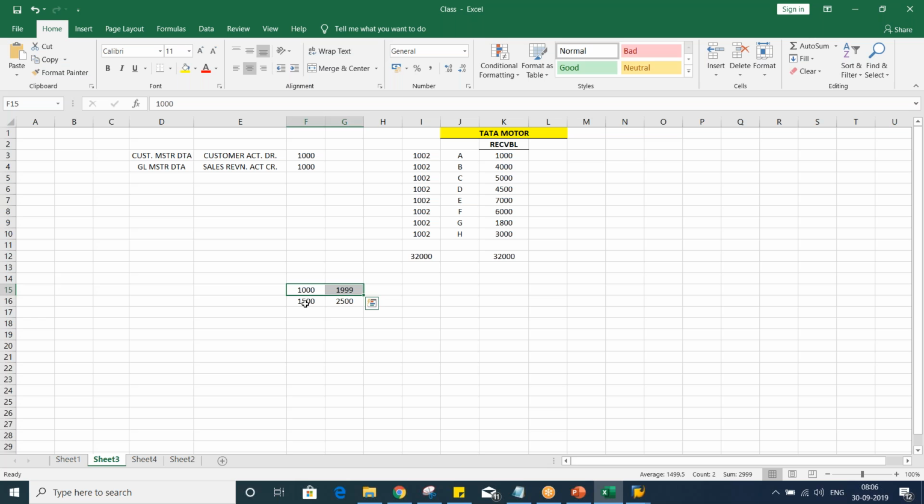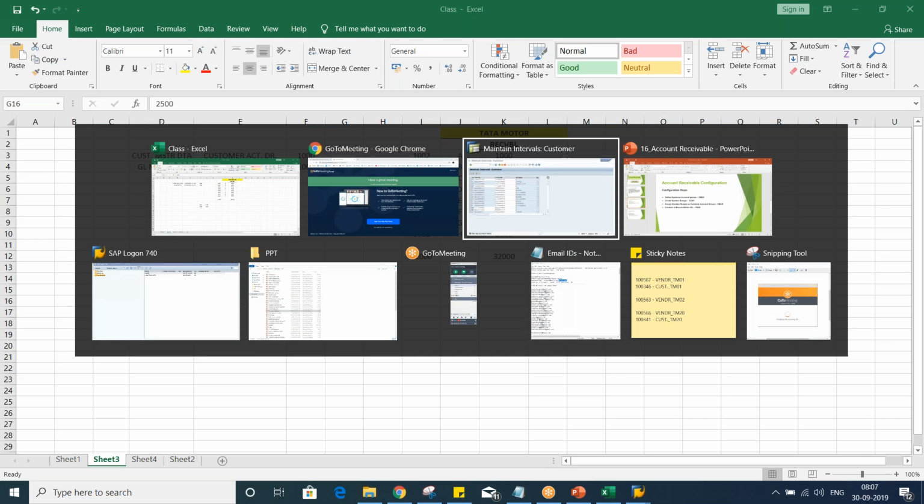System will not allow it. Even if one number is common, let's suppose you set up from 1999 onwards, so this is the last number of this range and from there itself we start this one. So this number 1999 is common in here also and here also. So again there is a conflict, in the sense it is overlapping. So you have to give 2000 to 2500 or 3000, whatever you want to give. Okay, so this is the logic.